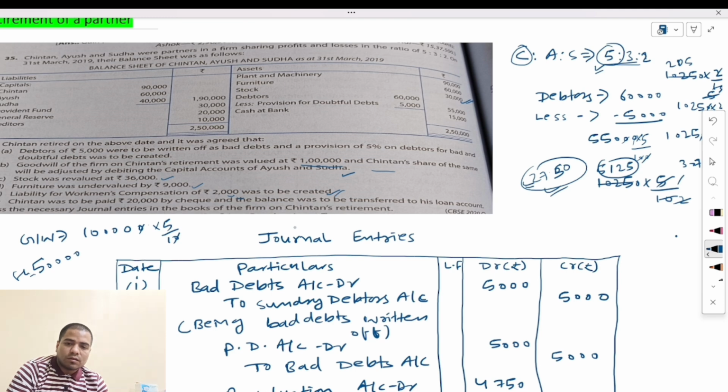Now we have to adjust this goodwill value in the gaining ratio. As we know, if any partner retires from the business and nothing is mentioned about the profit sharing ratio, it means the new profit sharing ratio would be 3:2. And this new profit sharing ratio will also be the gaining ratio. So here we will not calculate the gaining ratio by using a formula. The gaining ratio would be 3:2. We have to adjust this goodwill in 3:2.